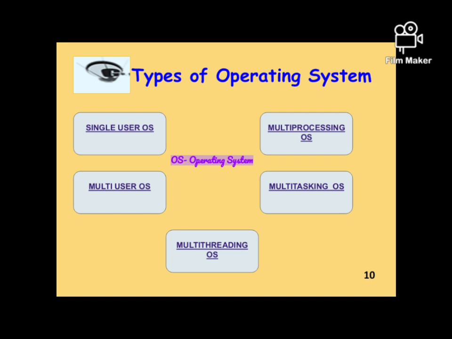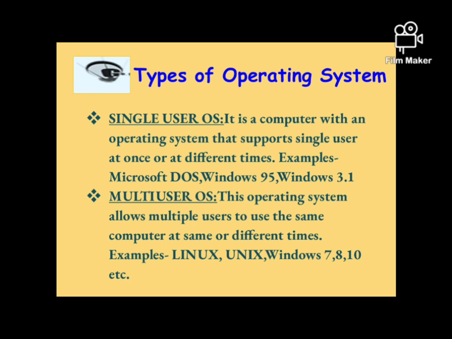Now, the first type of operating system is the single user operating system. It refers to an operating system which is used by only a single person or a single individual. It only supports a single user at one time. Examples of single user operating systems are Microsoft DOS, Windows 3.1 and Windows 95.